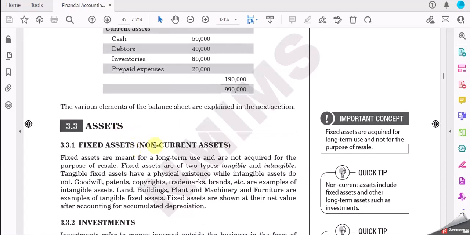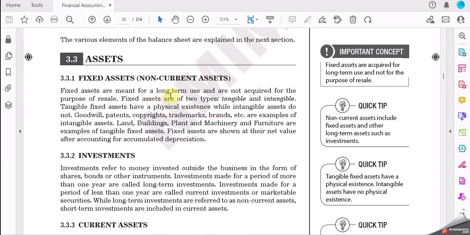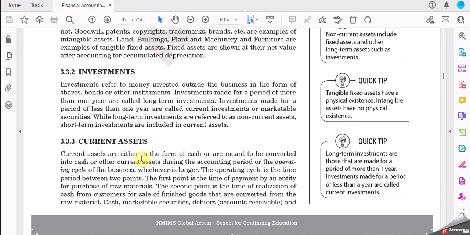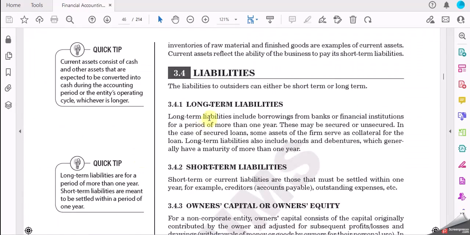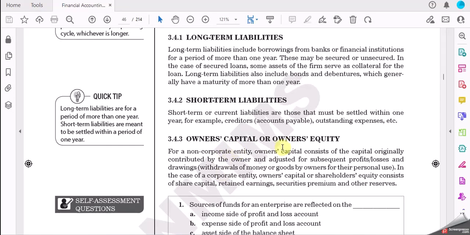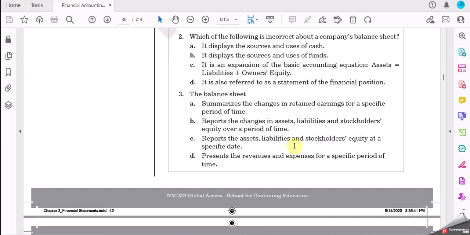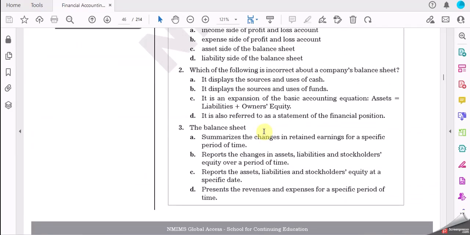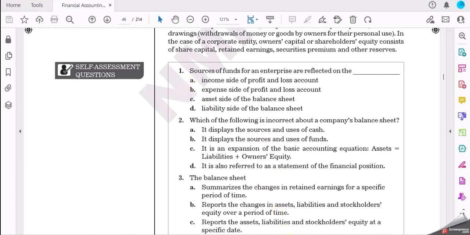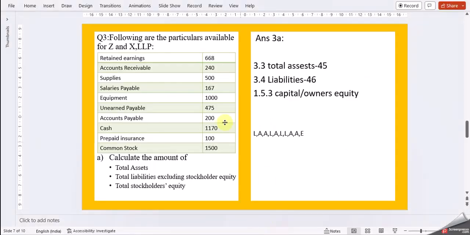So here you have assets: fixed assets, current assets, current investments, and then liabilities, long-term and short-term, and owner's capital or owner's equity. You can take up this information and come up with close to 500 words. Here you have to identify in these transactions what is your liability and what is your asset, so that you can put up your total values.